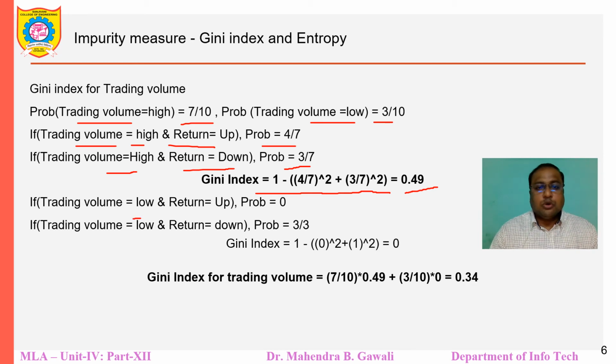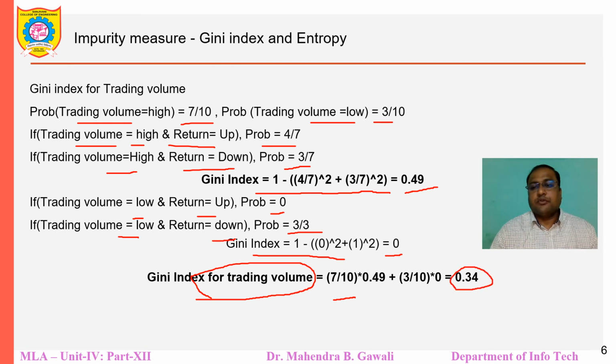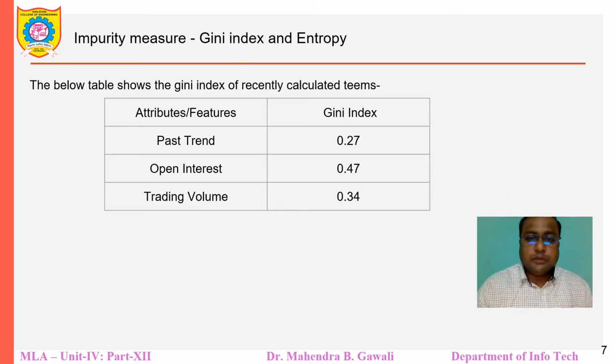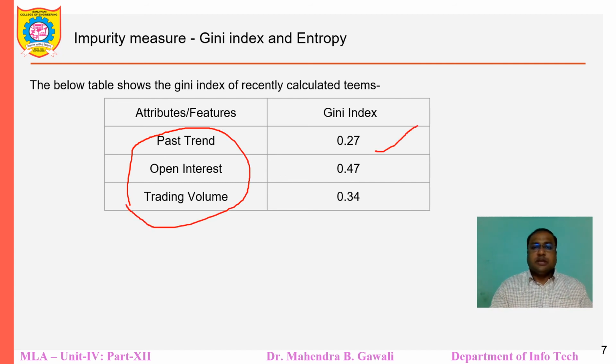If trading volume equal to low and return equal to up, probability equal to 0. If trading volume equal to low and return equal to down, it is 3 by 3, equal to 1. So the Gini index is 1 minus (0 squared plus 1 squared), equal to 0. So the Gini index for trading volume is 7 by 10 into 0.49 plus 3 by 10 into 0, equal to 0.34. The below table shows the Gini index of the recently calculated attributes. We have calculated the Gini index of all attributes: past trend 0.27, open interest 0.47, trading volume 0.34.